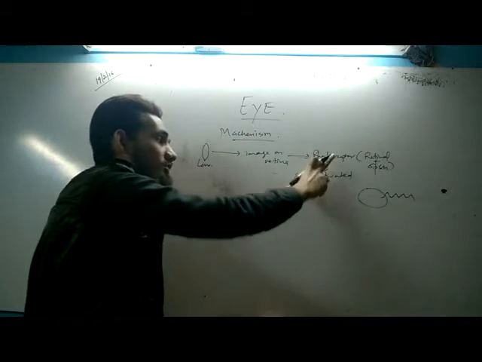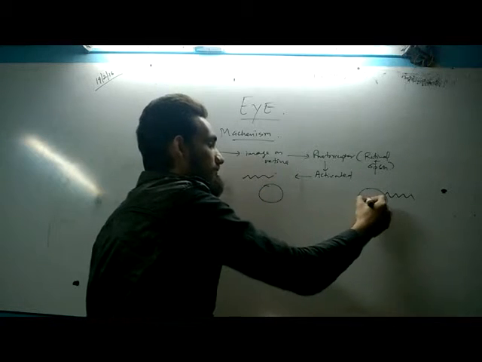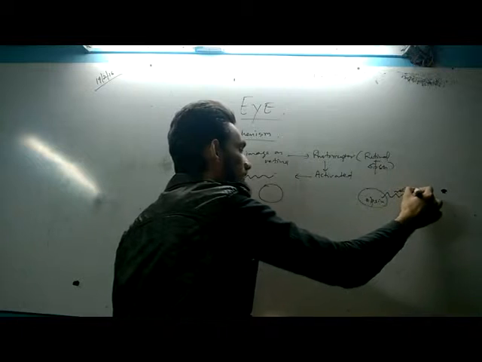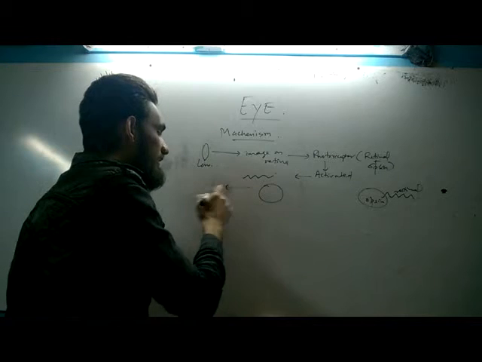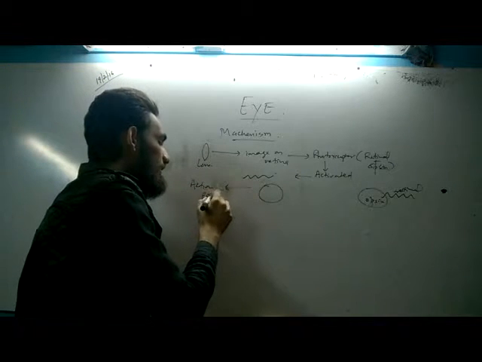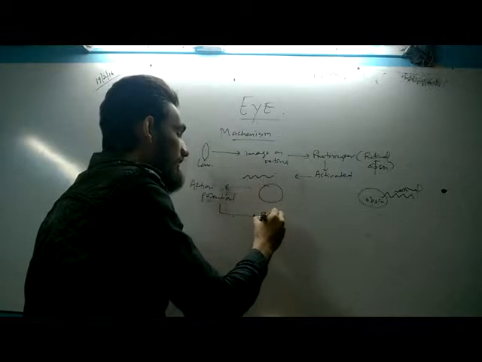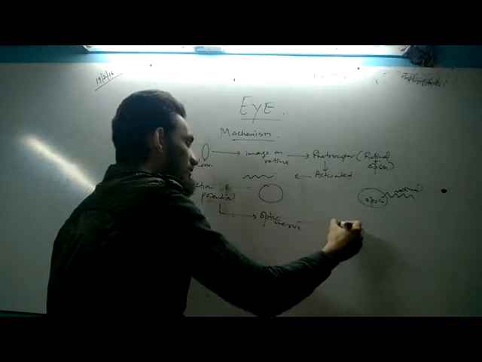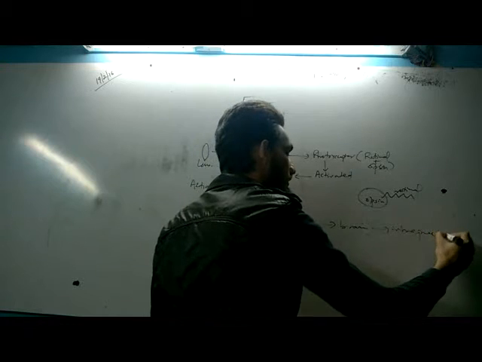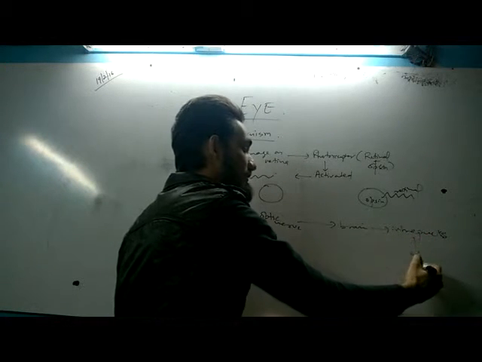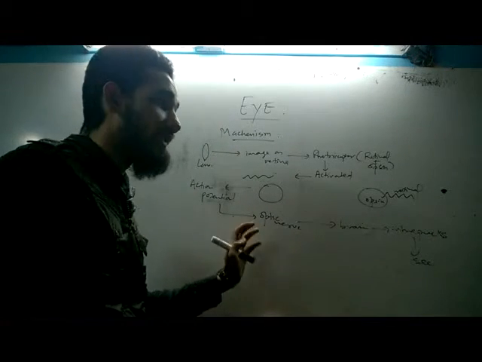When light falls on the photoreceptor cell, they get activated, and the opsin and retinal dissociate. They get broken. When they dissociate, this creates an action potential in the retina, which is detected by the optic nerve and taken to the brain. The brain interprets the message, which helps us to see the object. Okay, so this is how the eye works.